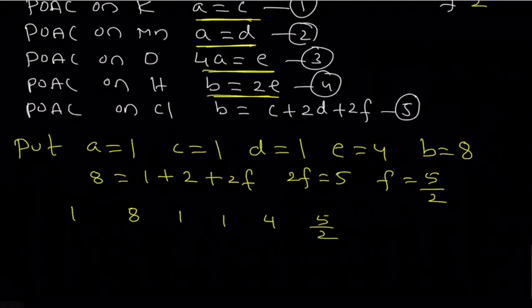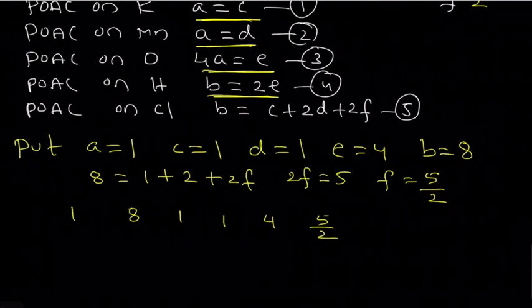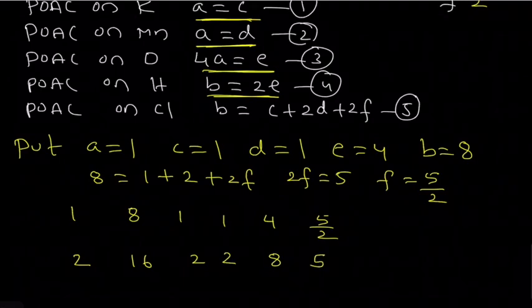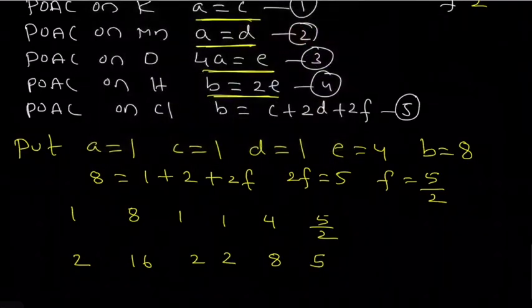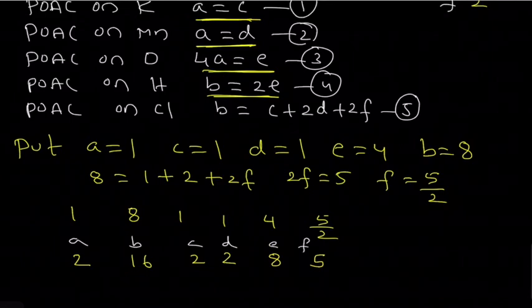So I am multiplying with 2, so that you have 2, 16, 2, 2, 8 and 5. So these are the values of A, B, C, D, E, F.